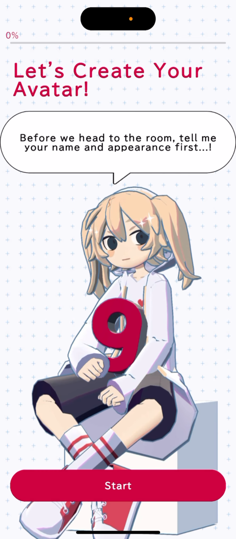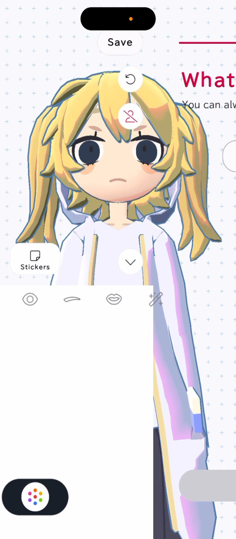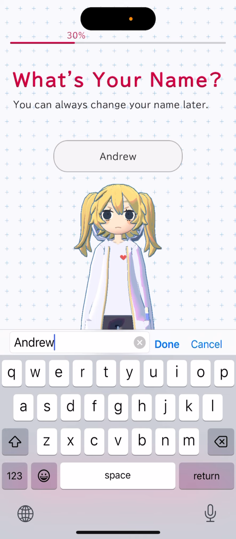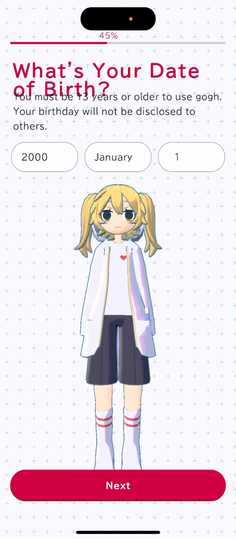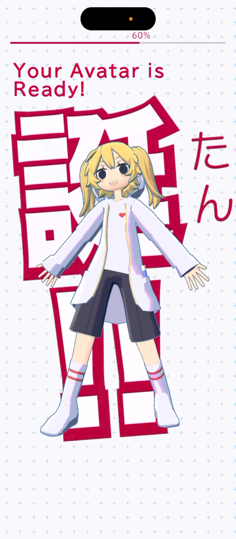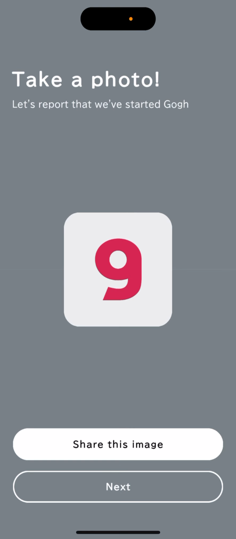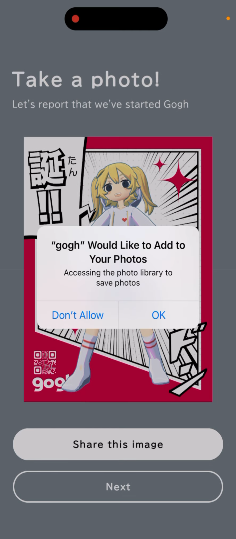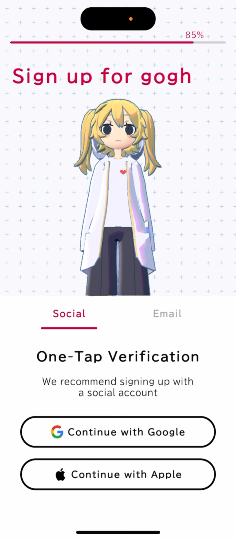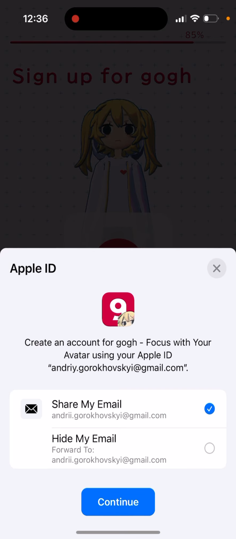And then you just need to go and start creating your avatar. So for example, you can customize it. What's your name? You can save. What's your birth date, and your avatar is ready. Take a photo. And then sign up. You can sign up with Apple or Google.